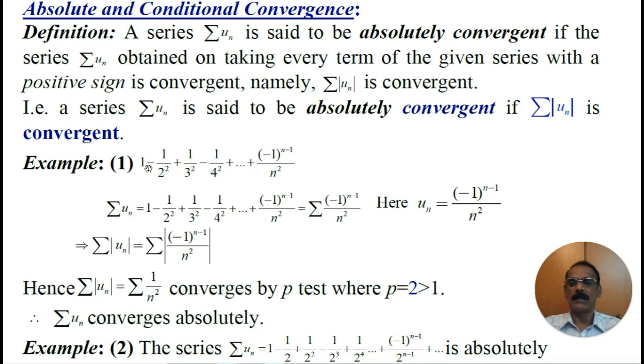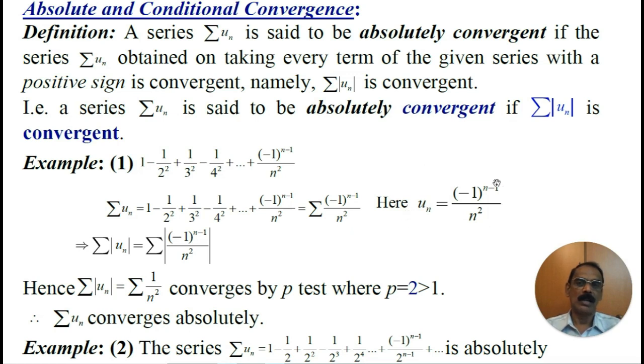consider the series 1 minus 1 by 2 squared plus 1 by 3 squared minus 1 by 4 squared plus so on, plus (-1)^(n-1) by n squared. Here the series Σ Un is 1 minus 1 by 2 squared plus 1 by 3 squared minus 1 by 4 squared and so on, where Un is equal to (-1)^(n-1) by n squared.